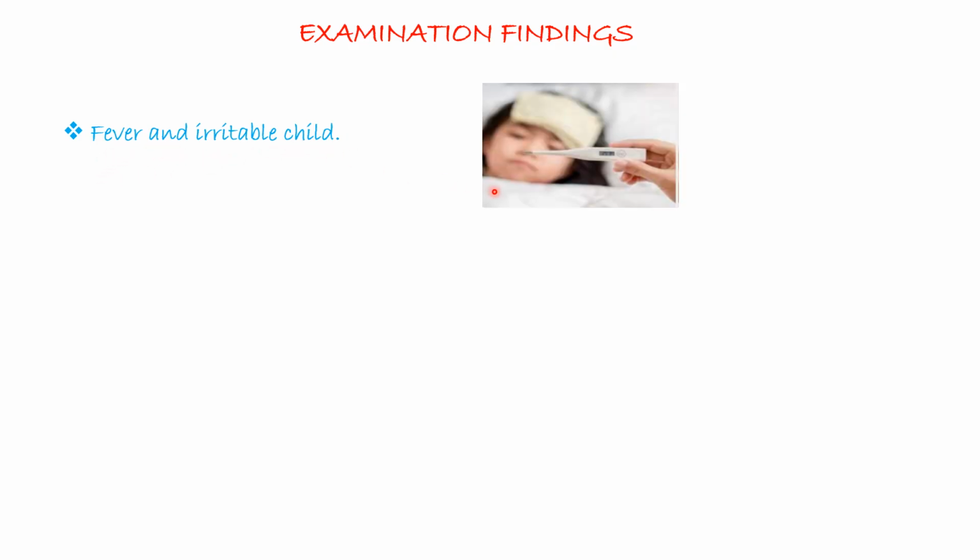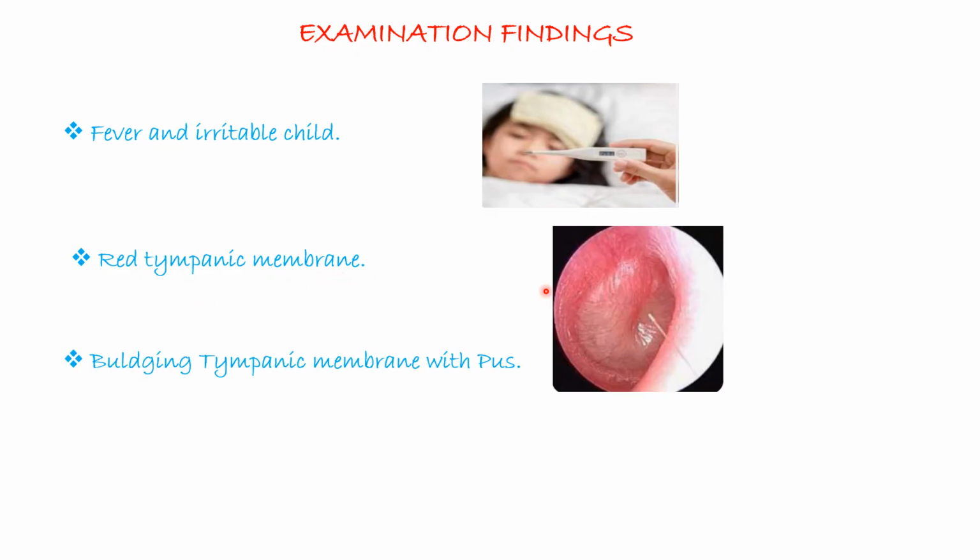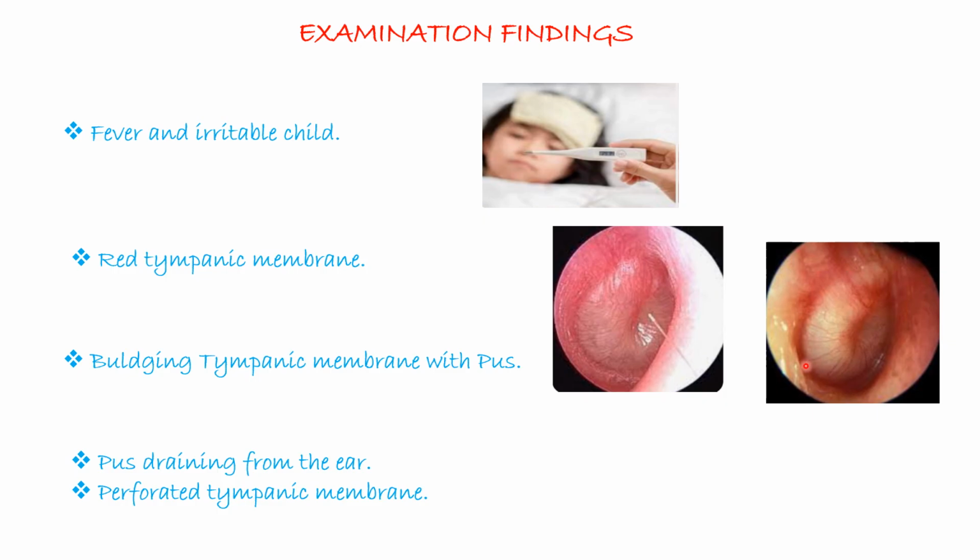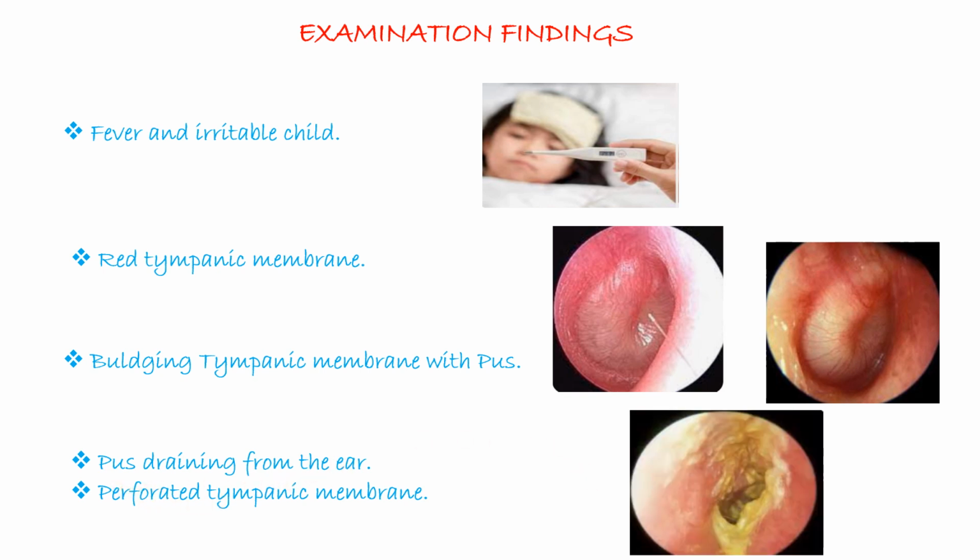So the examination findings, when you examine this child, will show fever, and this child will be very irritable. You're also going to have a red tympanic membrane, as you can observe here. You can also have a bulging tympanic membrane with pus, which you've already observed. And now after it has perforated, and when you're going to complication, you're going to have pus draining from the ear and a perforated tympanic membrane, as you have observed.